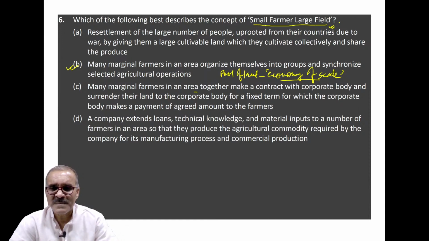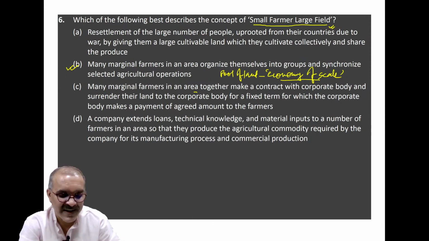The farmers who are participating are small, maybe marginal, but the total land they own is large. It looks contradictory, but this is correct. The central government and ICAR have advised all states of India to replicate the same process. It will help them. Okay?